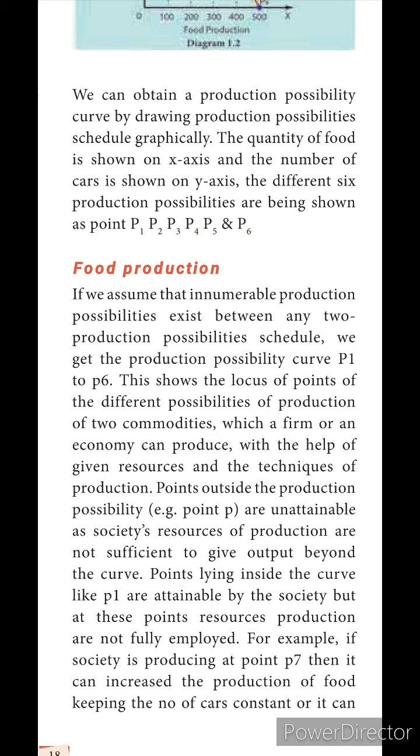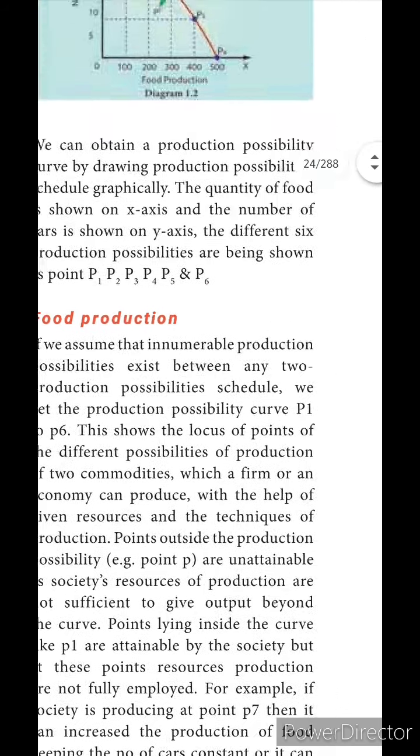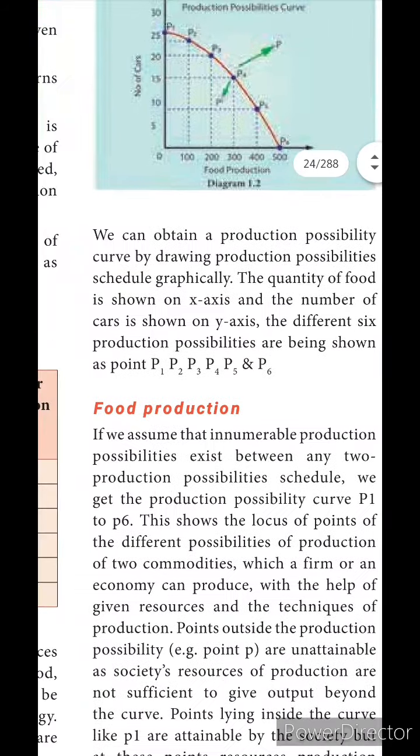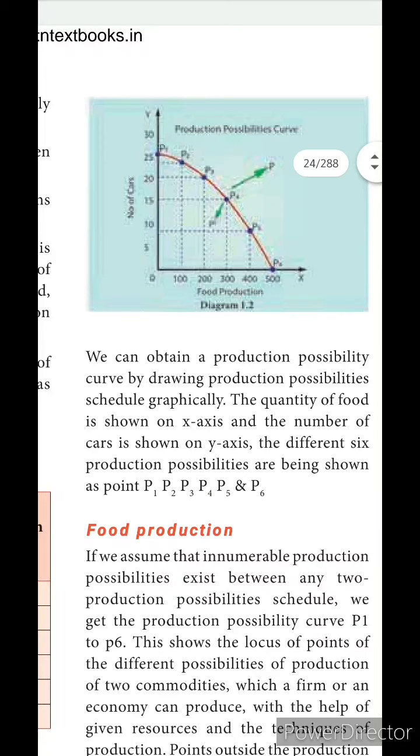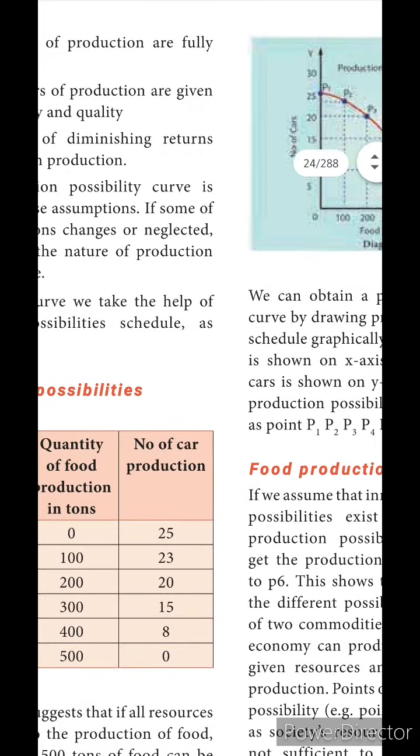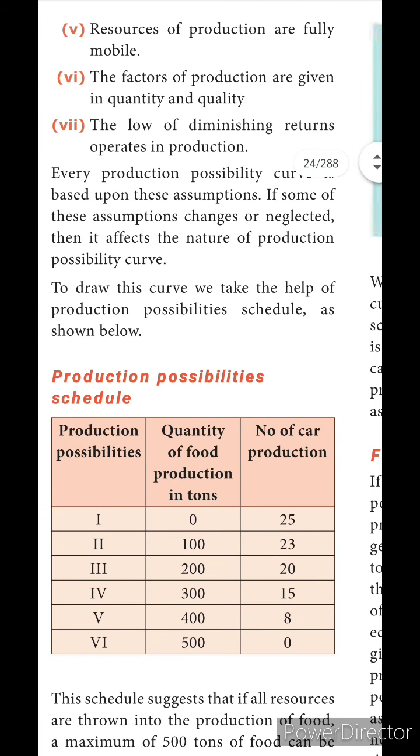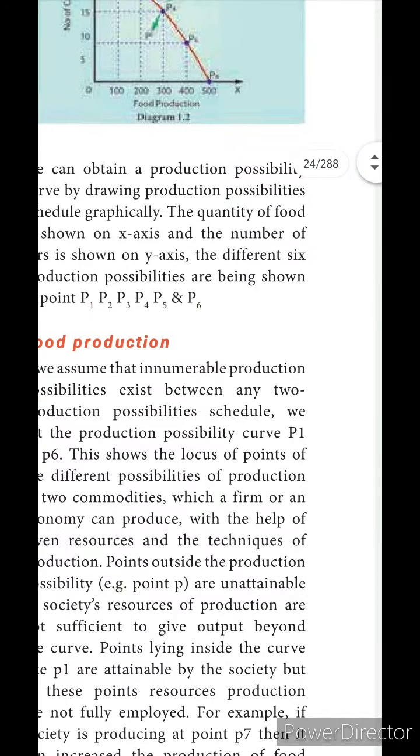The number of cars won't change there, it will be constant. The food production alone is changing there, that is what they said. First you may explain through this itself, I said, isn't it? The quantity of food is shown on the x-axis, and on the y-axis they have given the number of cars. From this alone we drew this curve, the production possibility curve, from the schedule.